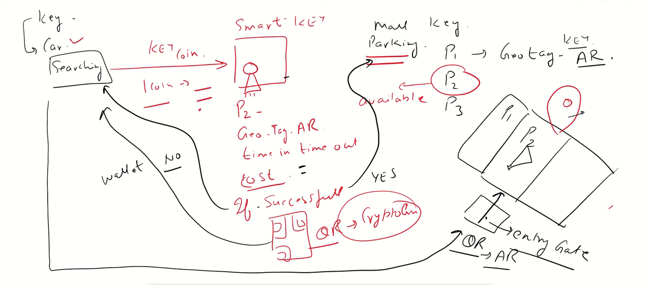Suppose this car is parked at this point and it is wrong parking. Okay, the security guard can check through our AR app, the AR key token, and he can call the person, in whichever part of the mall he is. He can call the person and say that your car is wrongly parked and you can park in the available space.